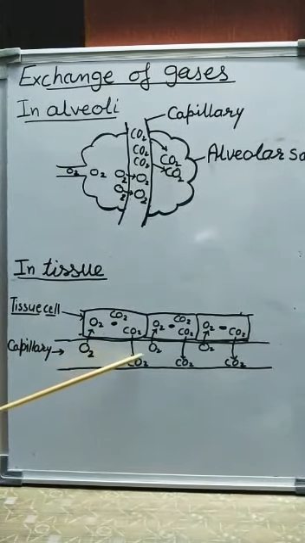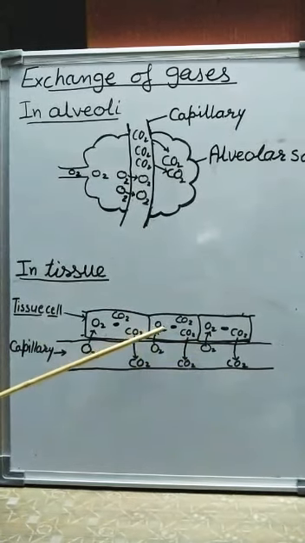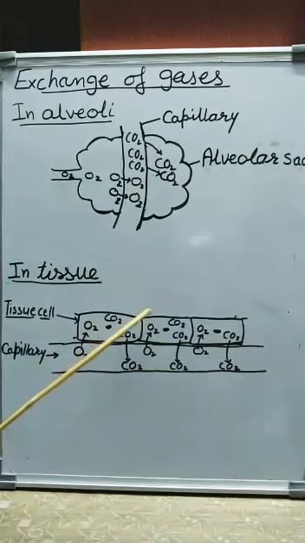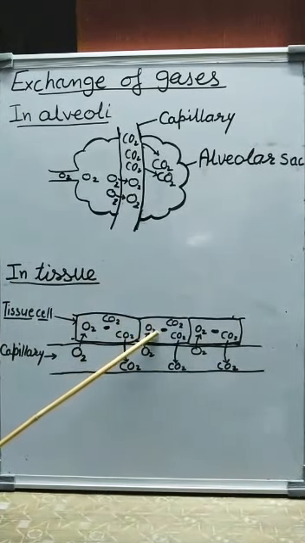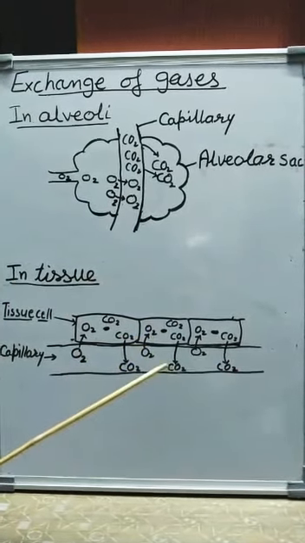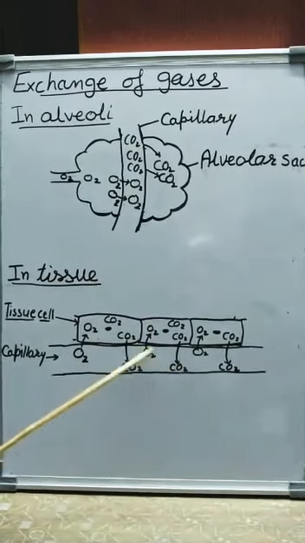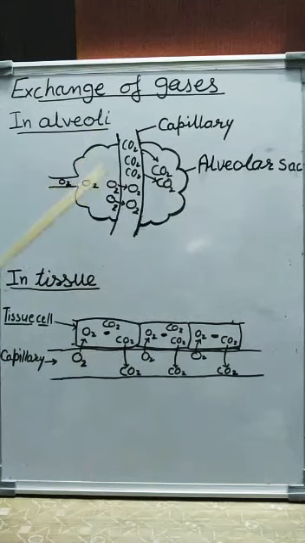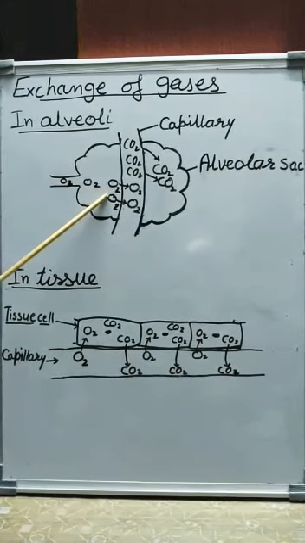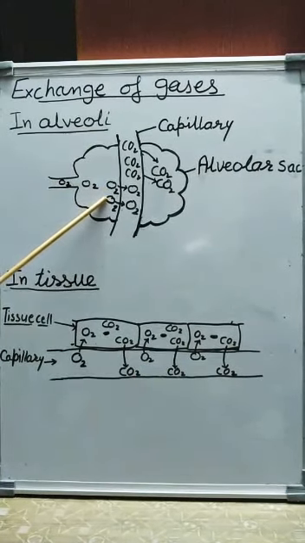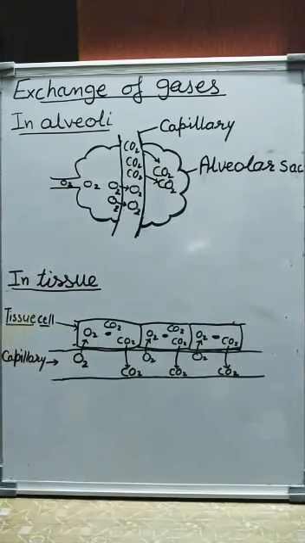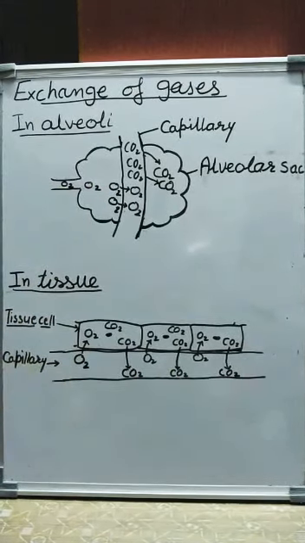So the oxygen from the blood capillary enters the tissue cells, and carbon dioxide which is rich in tissue cells enters the blood capillary. This carbon dioxide rich blood is taken to the lungs, and again it is exchanged in the alveolar sac. In this way, gaseous exchange takes place in different parts of the body.